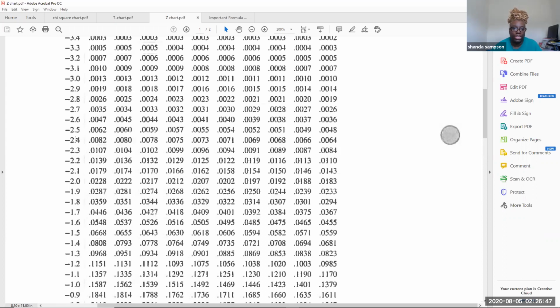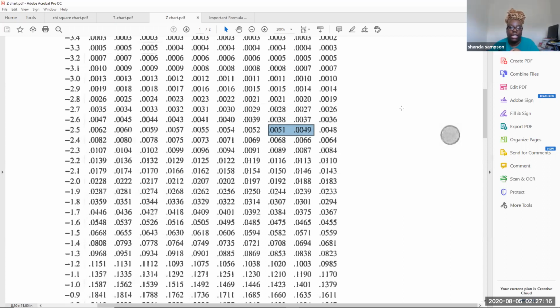0.005. So I'm looking for 0.005 on this chart here. I got 0.0047, 48, 49. Now, as you notice, I don't have 0.005. 0.005 would fall in between these two numbers. And remember, this is the only time a z-score will have 3 digits if you're in my class. You might want to check with your instructor if you're watching this off of YouTube. But between these two numbers is 0.005.